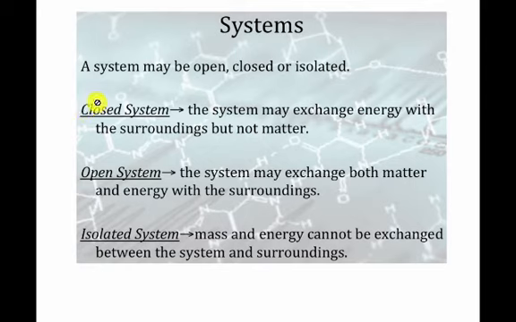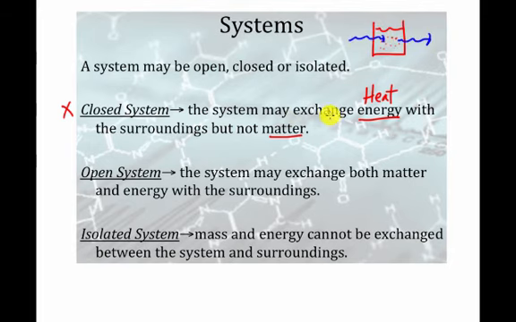So there are three basic varieties of systems that we can have: a closed system, an open system, and an isolated system. The one that you really want to worry about is a closed system. What that means is that energy, remember our heat, is going to be transferred, but no matter will be transferred. And we do that a lot in chemistry. Think about it. If we have a reaction underwater, we would have the reaction taking place under the water. Heat may be generated as this process happens, or heat might be added to the process as this happens, but the matter stays under the water.